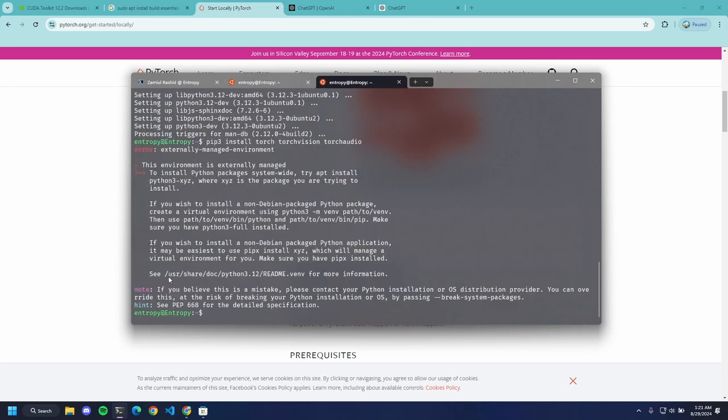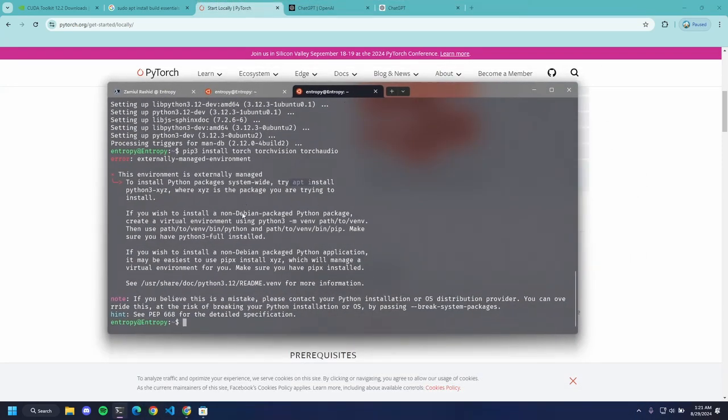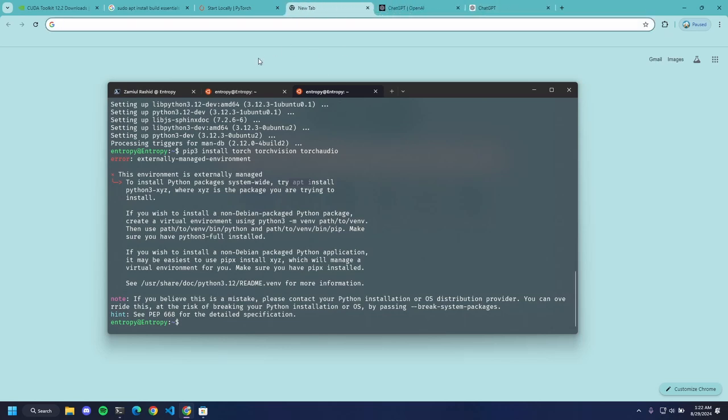See, Ubuntu is not letting us install the Python packages system-wide. Okay, because apt is also a package manager, so this might cause conflicts. So what we need to do to install PyTorch, as we already have CUDA, is install Anaconda. Anaconda will help us manage our environments.